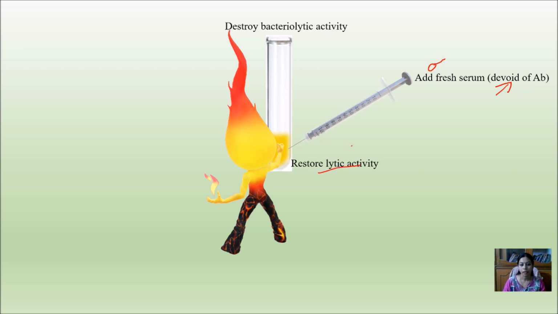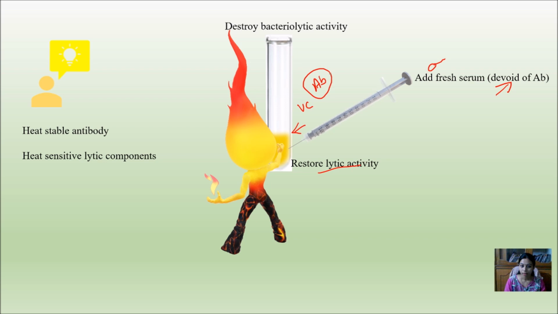How did this happen? When he thought about it, he found that there are two components in the serum: one is the heat-stable antibody and the other is the heat-sensitive lytic component. So he concluded that the serum isolated from the sheep infected with Vibrio cholerae had antibody against the bacteria, and on heating, the antibody survived because it was heat stable.